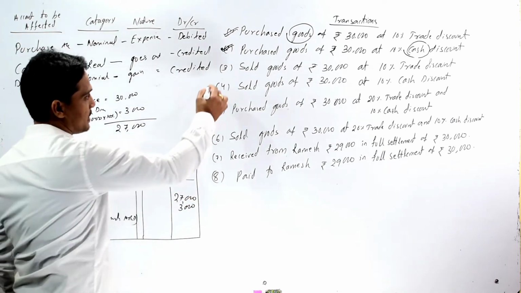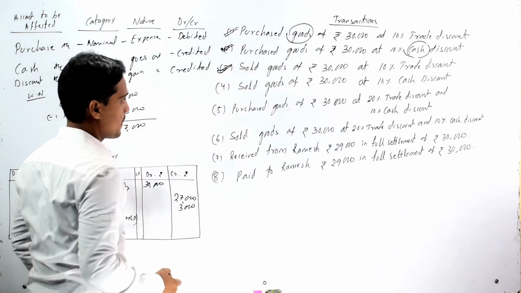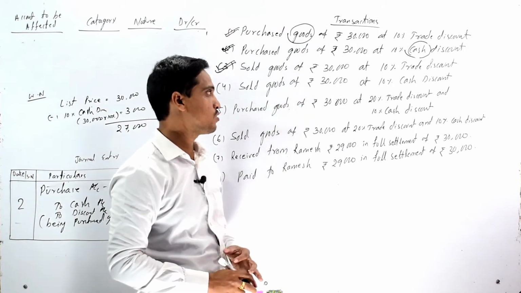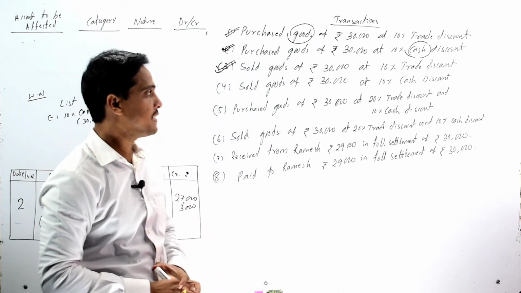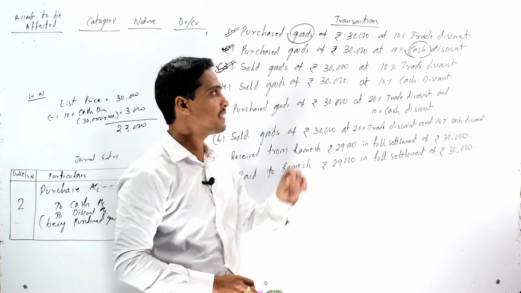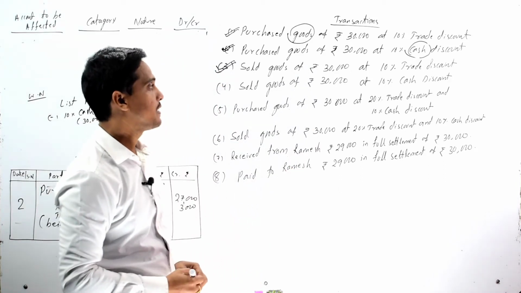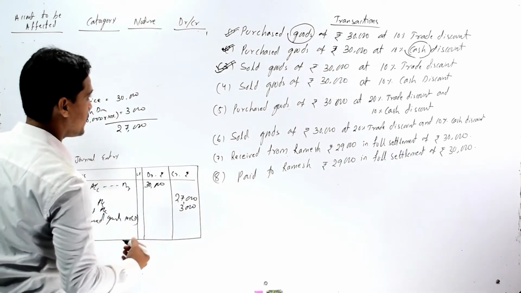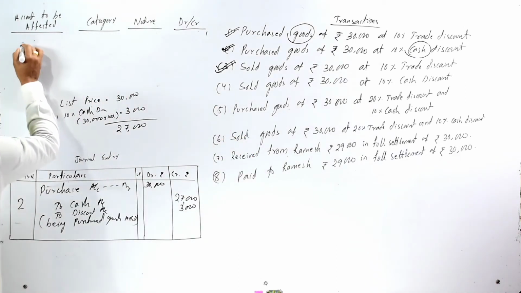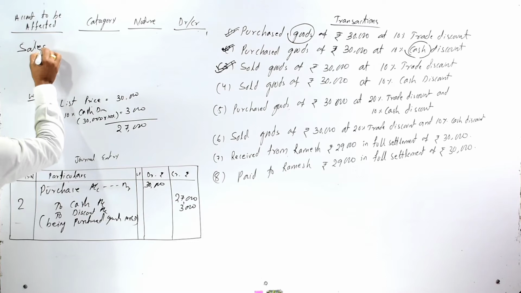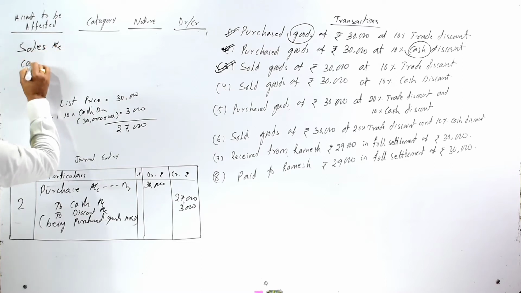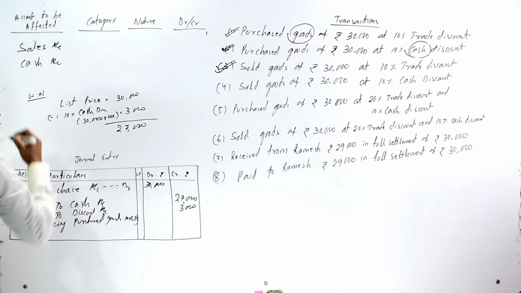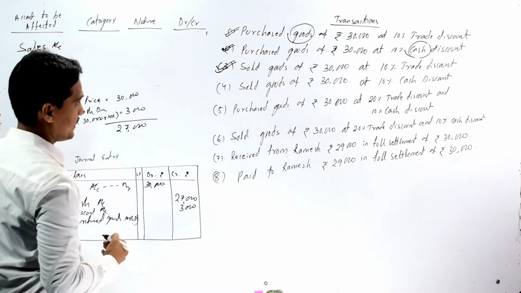Now come to our third transaction, that is sold goods of rupees 30,000 at 10% trade discount. So in this particular transaction, our sales account and cash account should be affected.